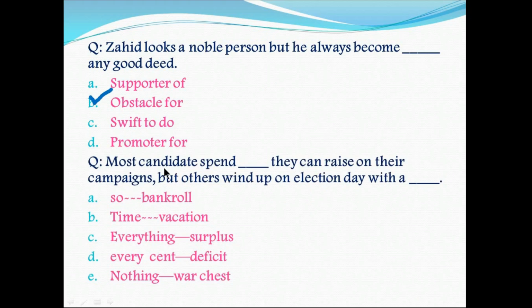Next question is most candidates spend dash they can raise on their campaigns but other wind up on election day with a dash. So here you are using the word but. So the words in two blanks must be opposite to each other. They spend everything but they wind up on election day with a surplus, meaning having nothing. So option C is the correct option.